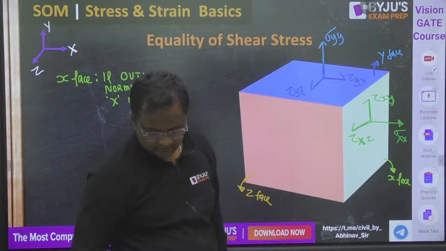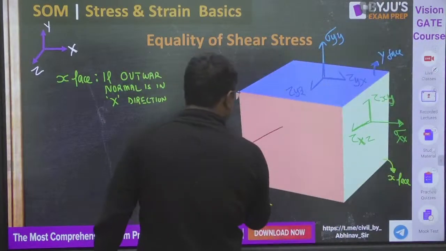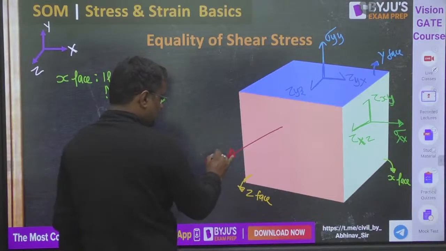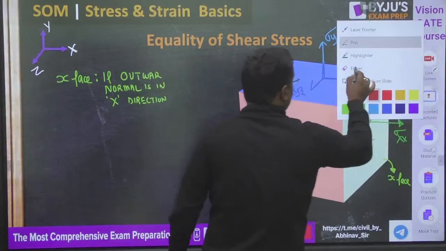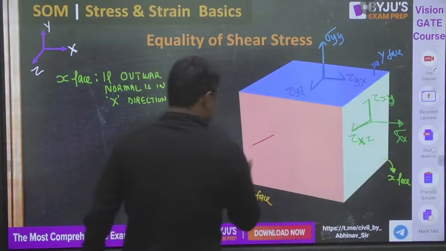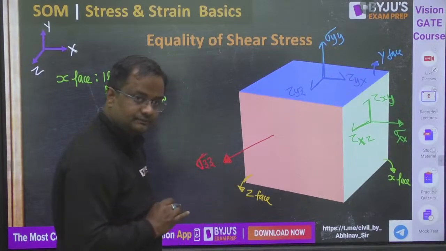Okay, it's fine. Similarly, this is normal: sigma in the z face in the z direction.